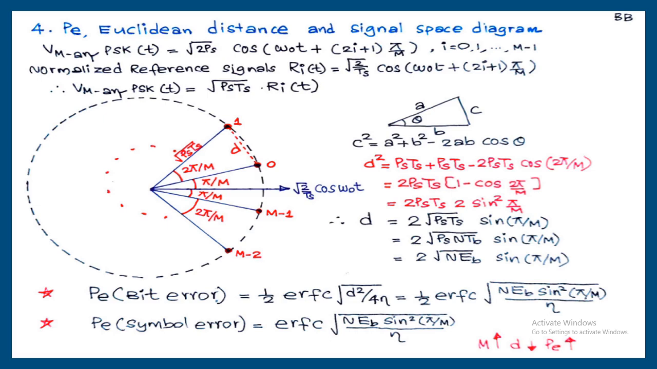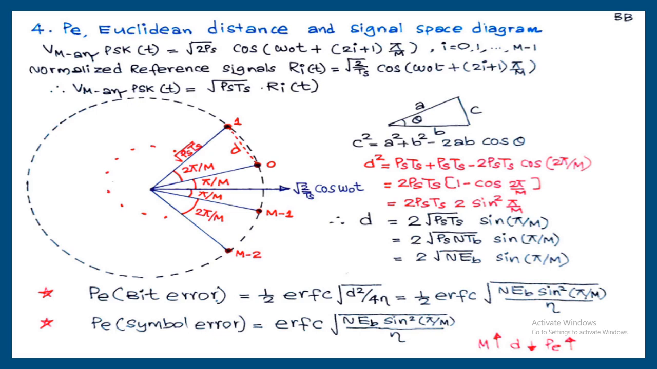Meaning of bit error is 1 received as 0 and 0 received as 1. Now the second error is called symbol error, and the meaning of that symbol error is this symbol is transmitted, then what is the probability that this is going to be received as this symbol or this symbol, because these two are the two adjacent symbols. So with respect to one symbol, there are two adjacent symbols. That is why when you are calculating probability of symbol error, 2 into probability of bit error. So the answer is 2 into 1 by 2, that is complementary error function of square root of nEb sin square π/M upon η.